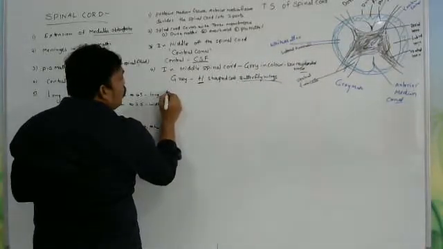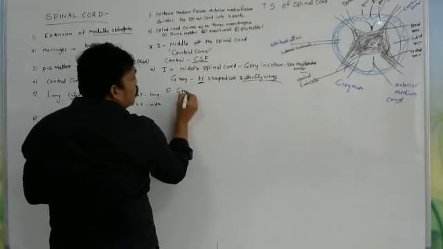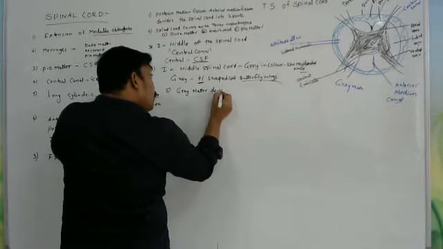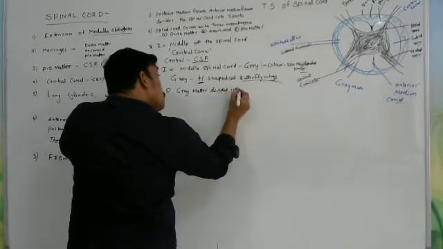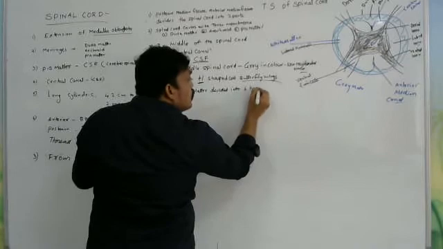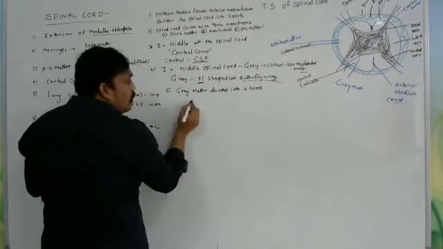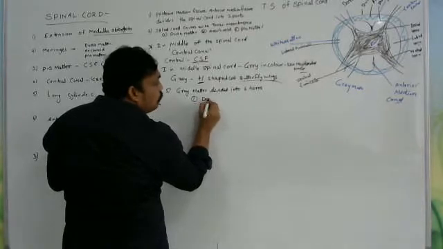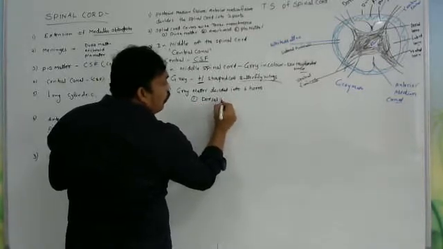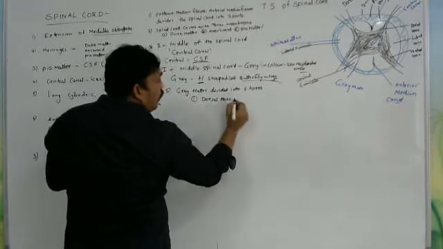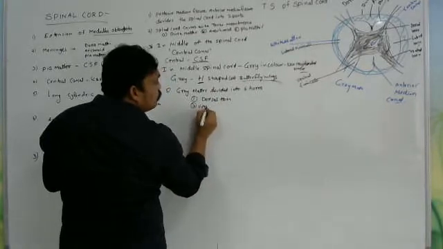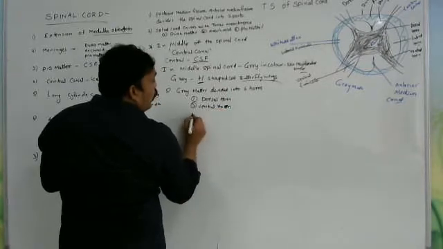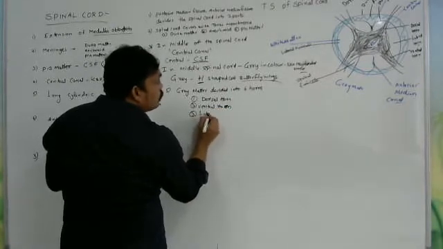So I will write: this gray matter is divided into six horns. What are those six horns? First is the dorsal horn, second is the ventral horn, and third is the lateral horn.